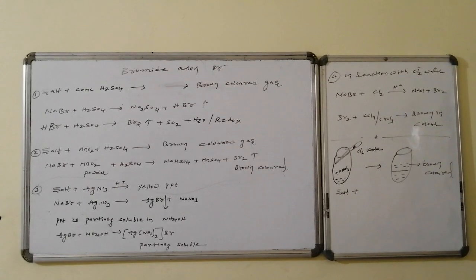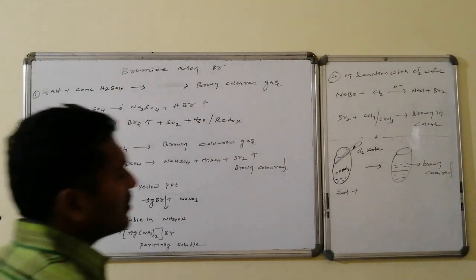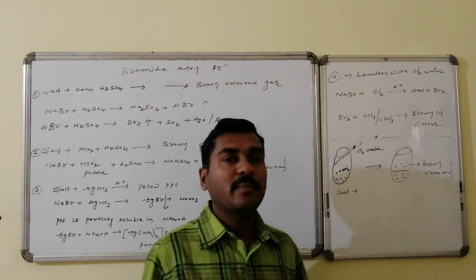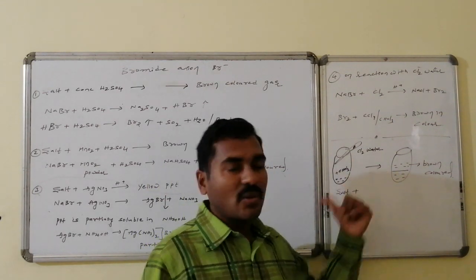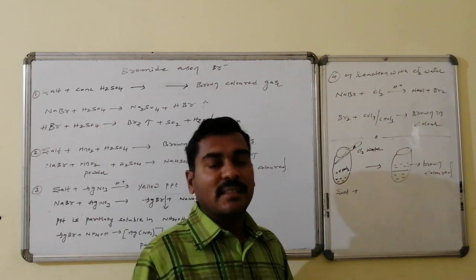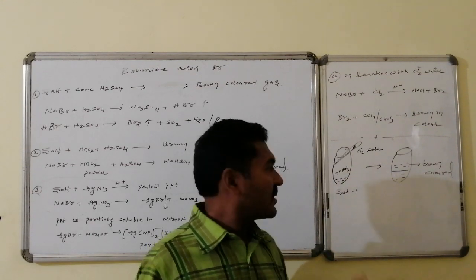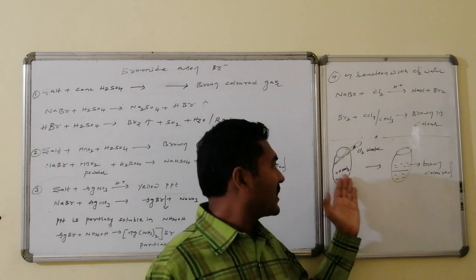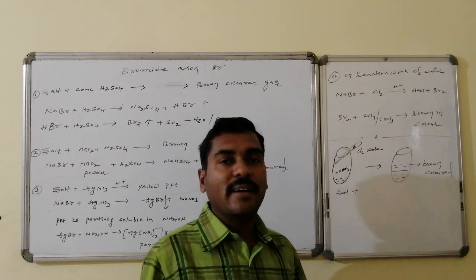In the last case, salt is taken in a test tube followed by adding some organic solvent like either chloroform or carbon tetrachloride. To this, chlorine water is added. Otherwise, salt is taken, to this chlorine water is added, and after addition of chlorine water, either chloroform or CCl4 is added.